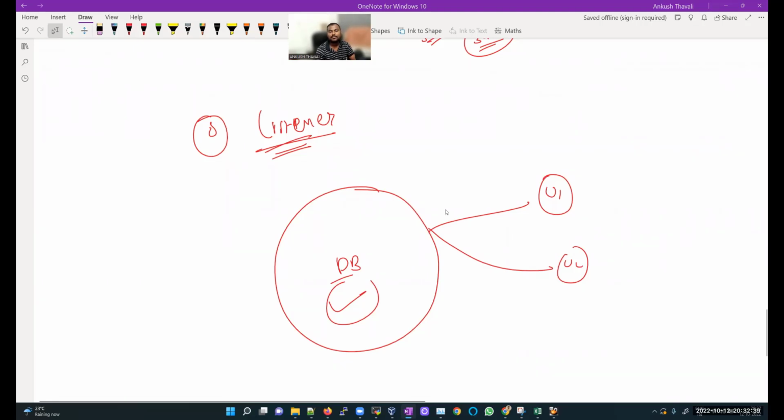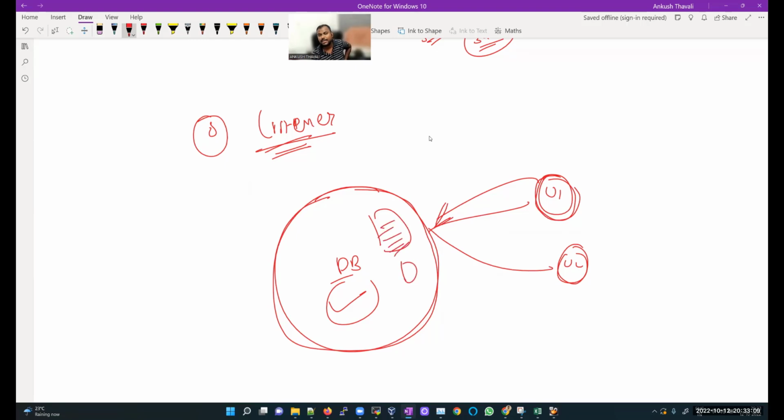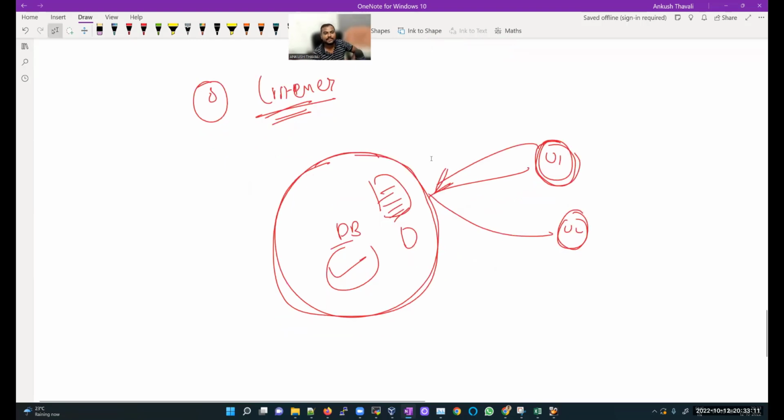The listener is useful to make your connection to the Oracle database. The listener is the one responsible for making your connection to the Oracle database. So you should know how to configure a listener and how users can connect to the Oracle database and get data from it. So we are going to learn about this concept.